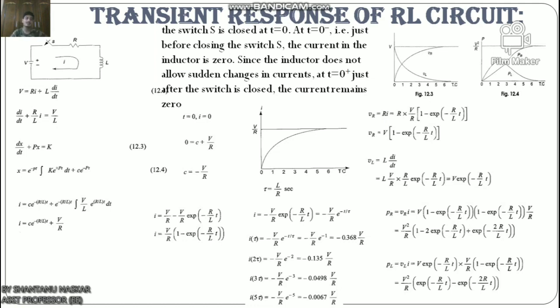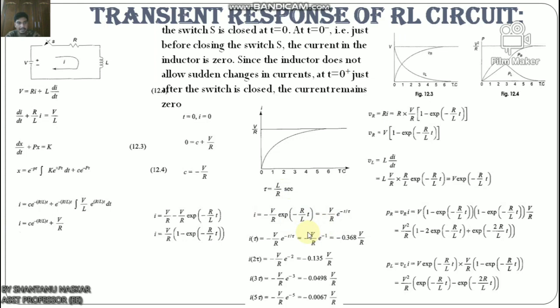V by R. Now the time constant of a function V by R e to the power minus R by L t is the time at which the exponent of e is unity, where e is the base of the natural logarithm. The term L by R is called the time constant and is denoted by tau. Tau equals L by R seconds. The transient part of the solution is now this.